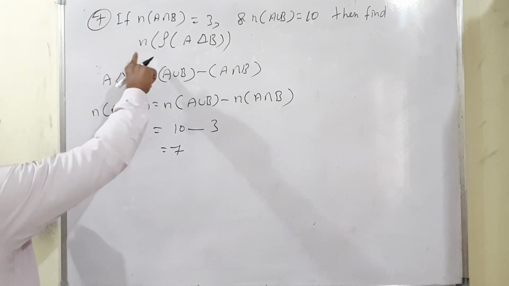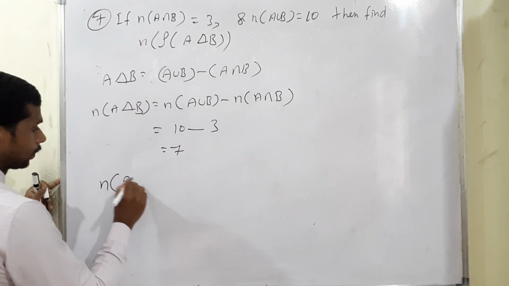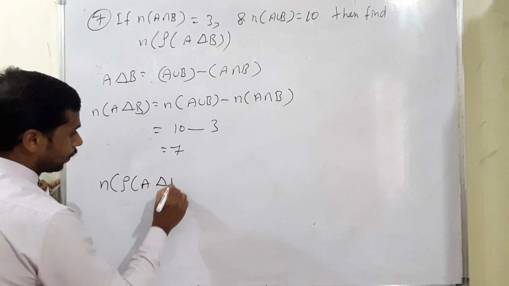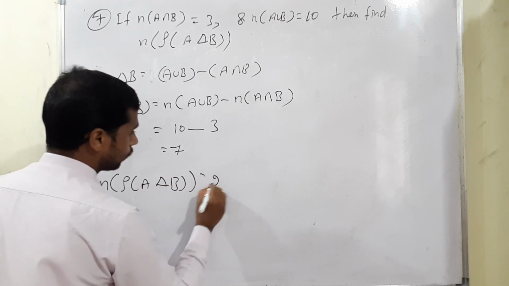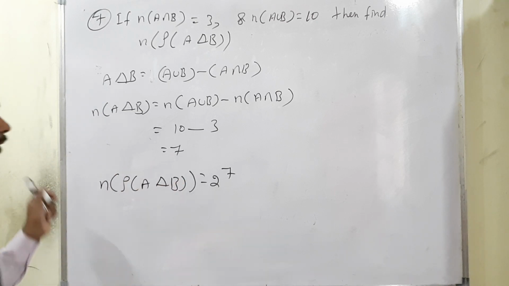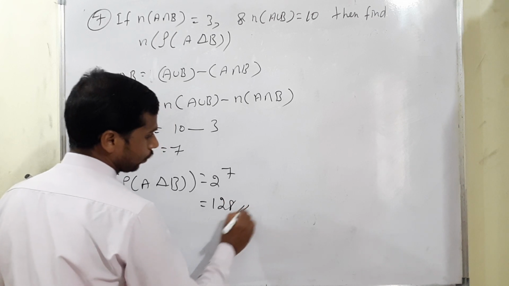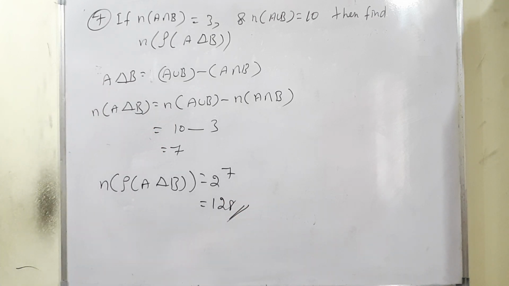We need to find out the number of subsets of A del B. Therefore, the number of subsets of A del B is given by the formula 2 to the power n. n is equal to 7. Therefore, 2 to the power 7 means the answer will be 128. Okay, I will continue with the next question.